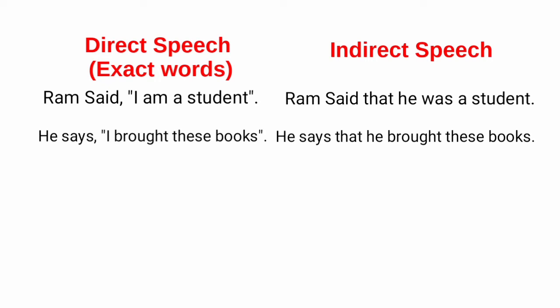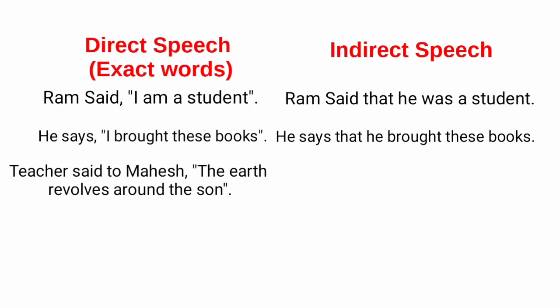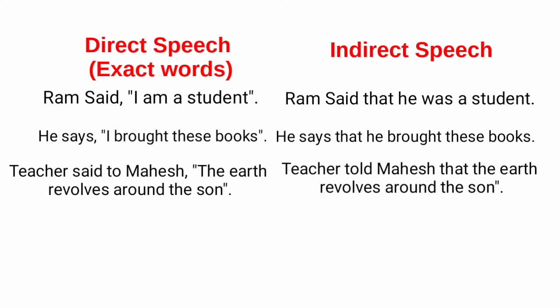Secondly, if the reported speech is indicating a universal truth, the tense of that reported speech will remain unchanged. For example, teacher said to Mahesh, "The earth revolves around the sun." Students, note that if there is said to, it will convert into told. Let us convert this sentence: teacher told Mahesh that the earth revolves around the sun.